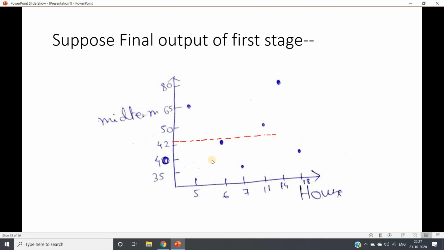So I have discussed only the first stage. Suppose in the first stage we got this as the best possible cut, for which the misclassification rate is minimized: midterm score greater than 42, less than 42. Now for these two regions separately we have to apply the same algorithm until the stopping criterion is met. So what I want to tell you is that if the number of features increases, you can simply understand the training time is going to take more and more.